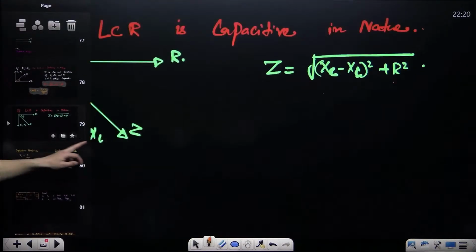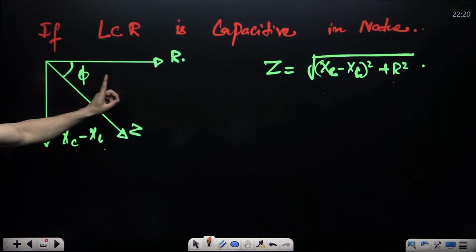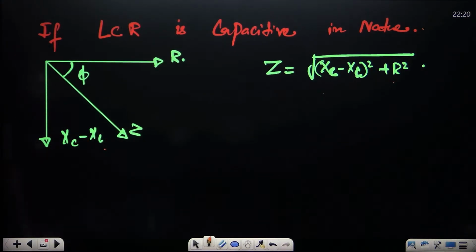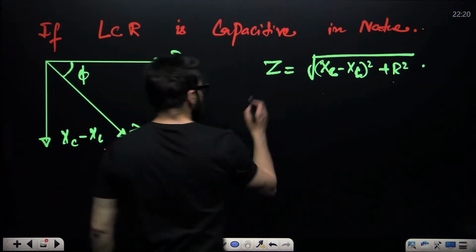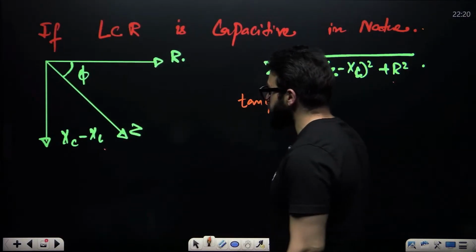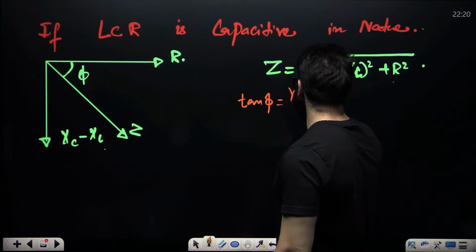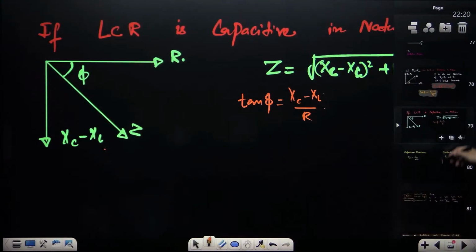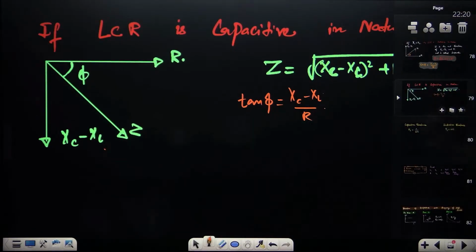That is what is mentioned over here. If XC is greater than XL, then LCR is capacitive in nature. This will be the impedance. Here also you can find the value of tan phi, that is perpendicular by base: XC minus XL divided by R.